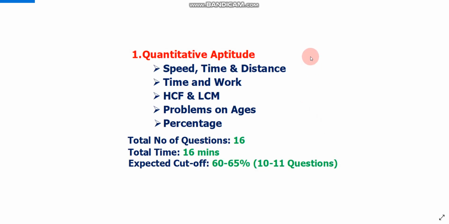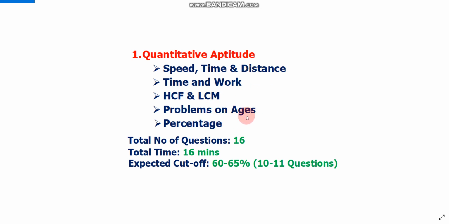Section 1 will be quantitative aptitude, and let me tell you, this is not the full syllabus. These are only 5 topics, only the do or die topics. On these topics you will definitely get at least 2 or 3 questions on each topic, so please prepare these topics. Now how to prepare? Just search on Google for questions on speed, time and distance. You will get lots of questions. Just practice 5 questions on each topic, and you can easily prepare quantitative aptitude in 1 or 2 hours. That's enough to clear the Wipro aptitude cutoff.